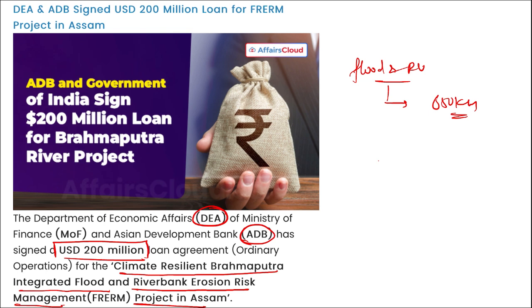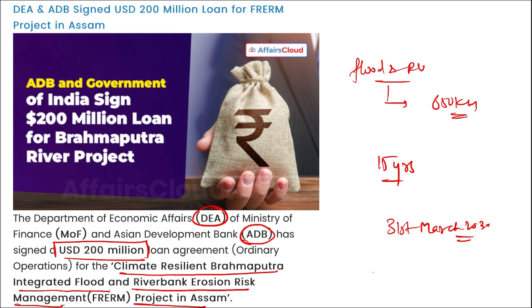Right? And the loan amount has a principal repayment period of 15 years. The closing date of the loan shall be 31st of March 2030, and the loan will be provided by Asian Development Bank's Ordinary Capital Reserve.